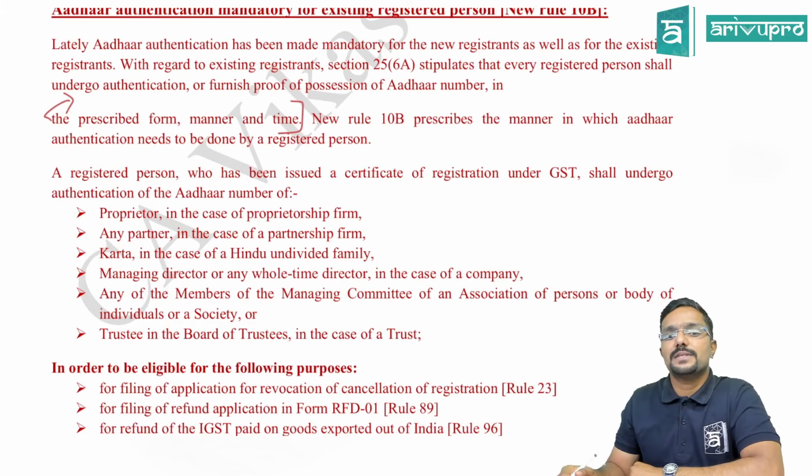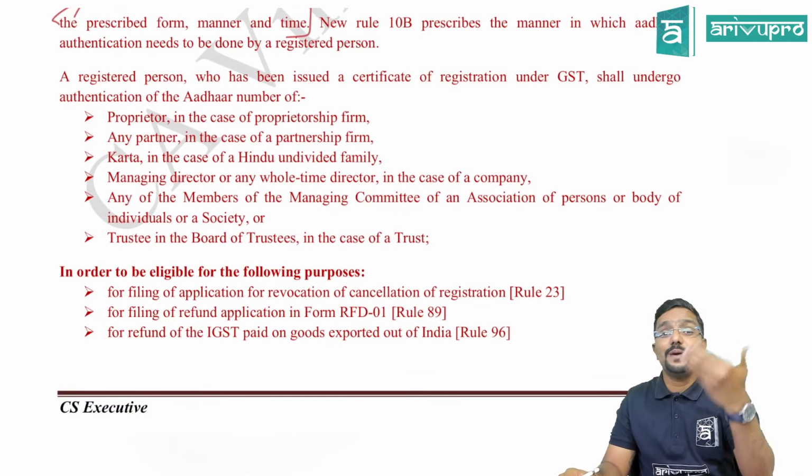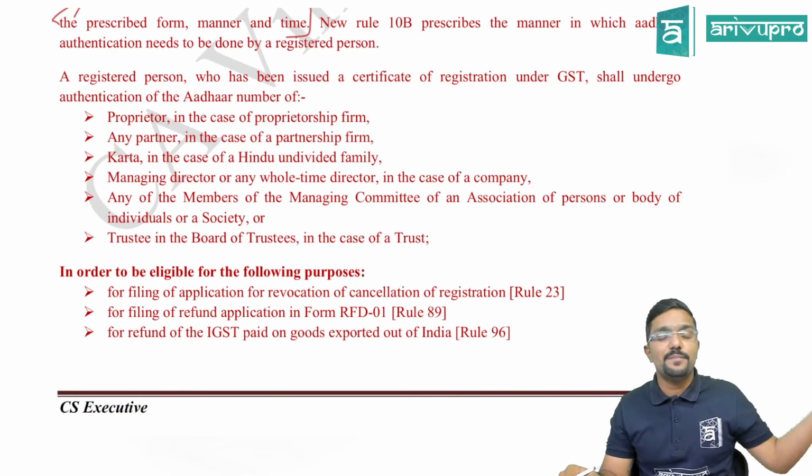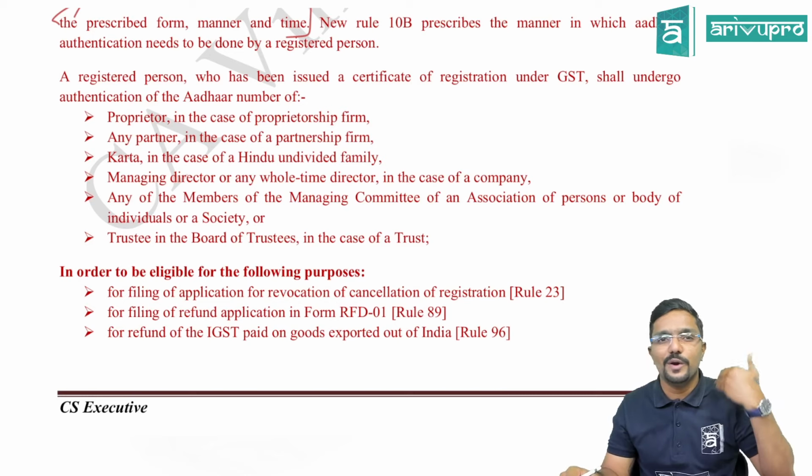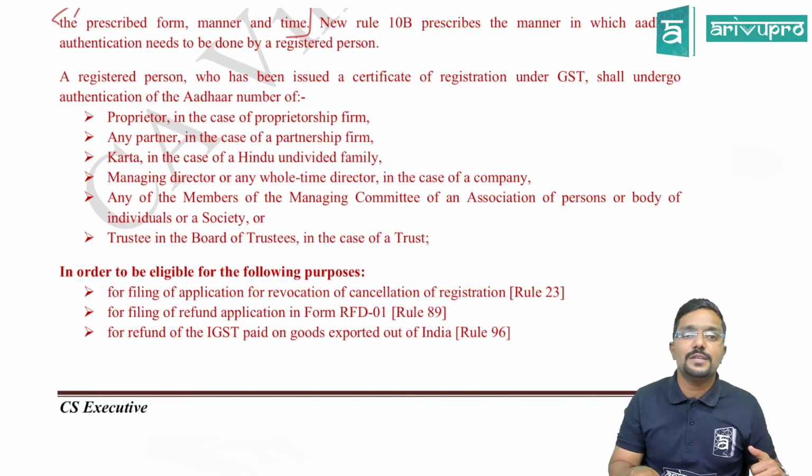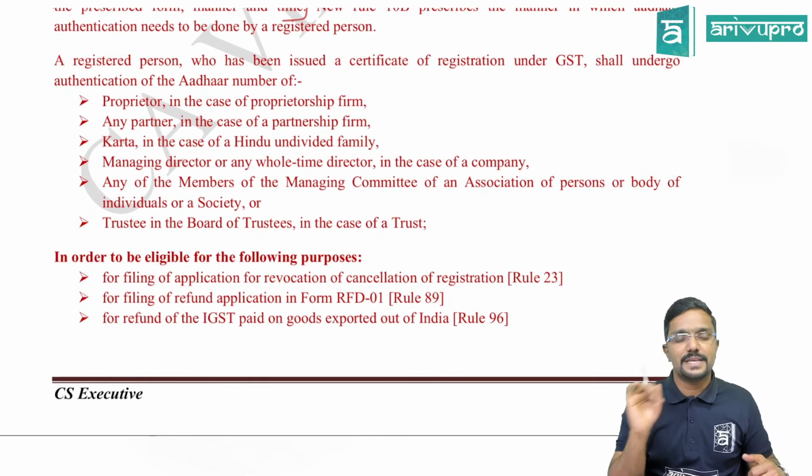New rule 10b prescribes the manner in which Aadhaar authentication needs to be done by a registered person. So, a registered person who has been issued a certificate of registration under GST, that is, for him the registration certificate is already given and he has been allotted a GST identification number, shall undergo Aadhaar authentication. Of whom? Because Aadhaar number will be allotted only for individuals. There can be a company, partnership firm, AOP, BOI, trust and all. In that case, whose Aadhaar authentication has to be done is given here.